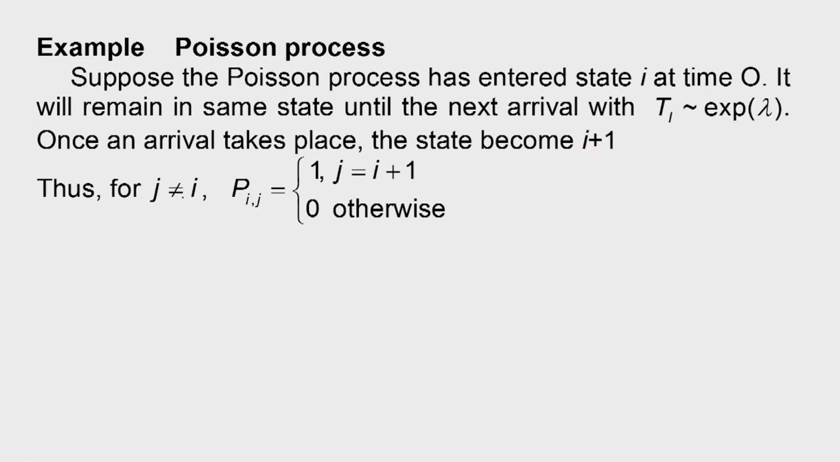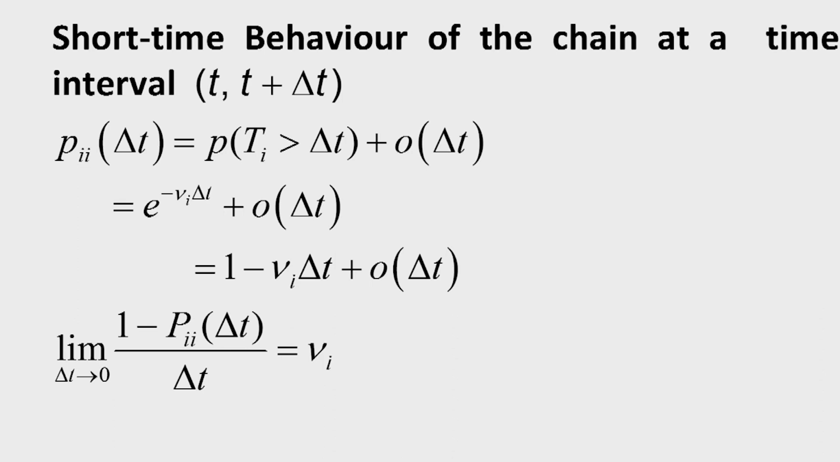Therefore, for j not equal to i, P_ij will be equal to 1 for j equal to i plus 1, and equal to 0 otherwise. So once it leaves state i, it will go into state i plus 1 with probability 1 and any other state with probability 0. Let us see the short time behavior of the chain in the time interval t to t plus delta t. This behavior will determine the dynamics of the CTMC, so that we can get the corresponding equations which govern the behavior of the CTMC.